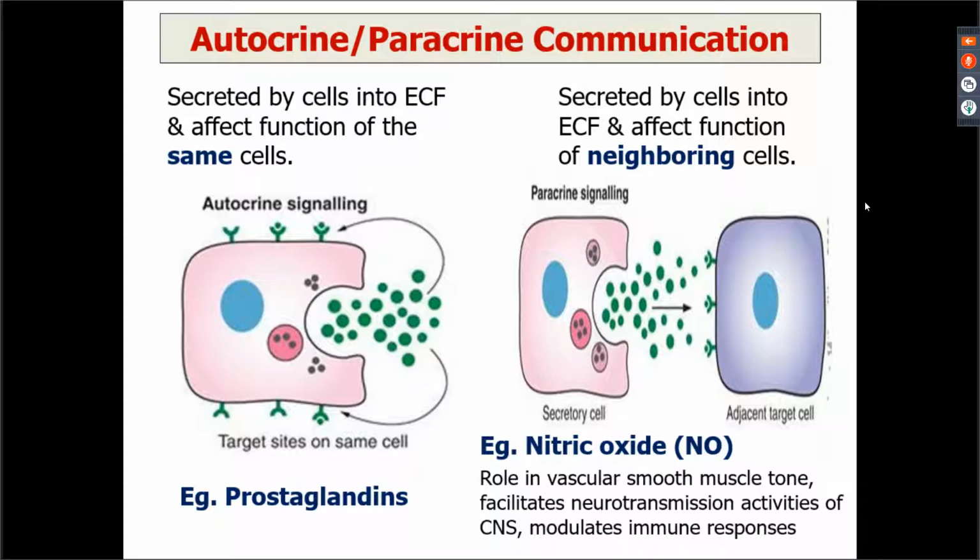Cell to cell contact is your juxtacrine communication. Then the chemical messenger enters into the extracellular fluid. You can have paracrine, you can have endocrine, you can have neuroendocrine, or you can have neural communications, right? So these are the various kinds of communication.